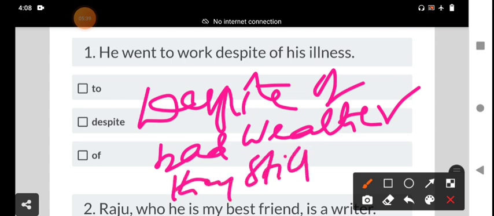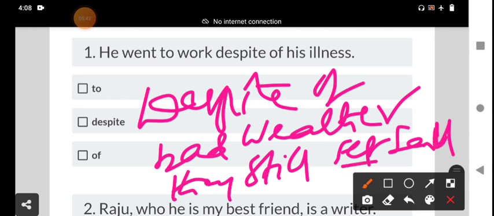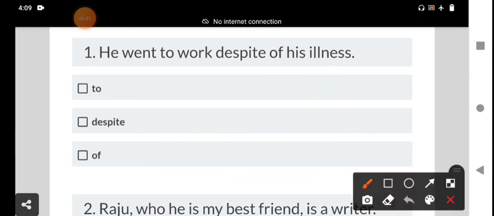Set sail means to start sailing on the sea. Despite of bad weather, we should not use of here. Despite bad weather, they still set sail. We delete the of.